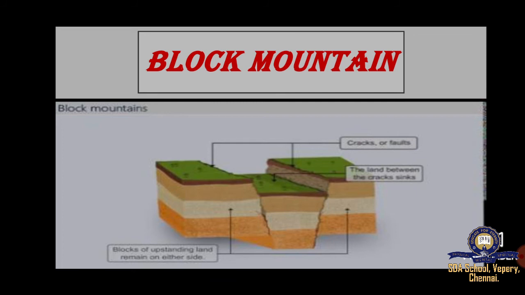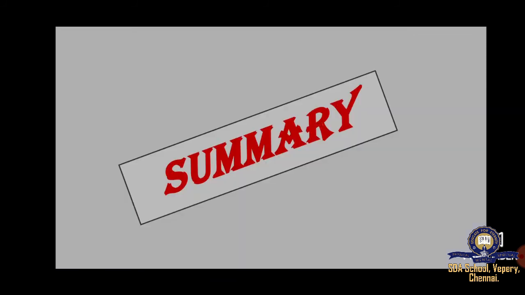Okay children, that's all about these geographical features. We have divided this lesson into two parts. One part is already taught, and today we have seen the remaining part of this lesson. Now let us see the summary of this lesson.